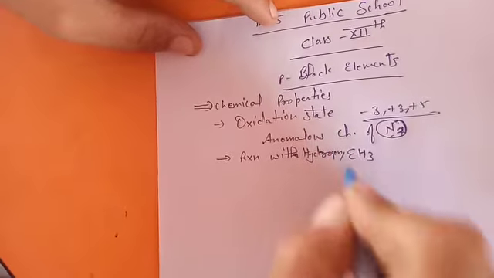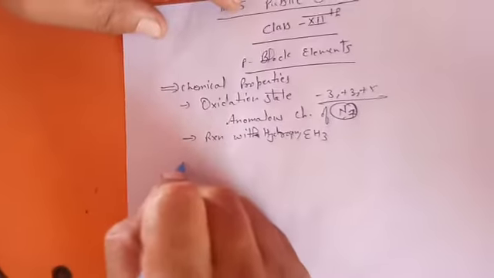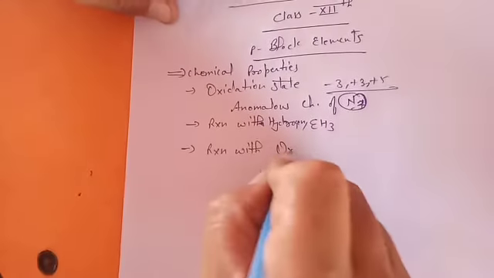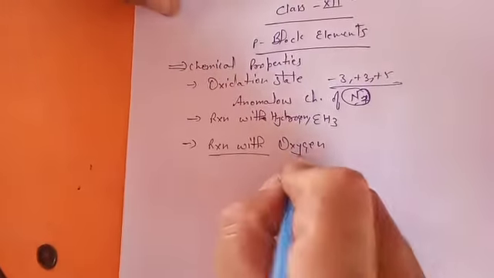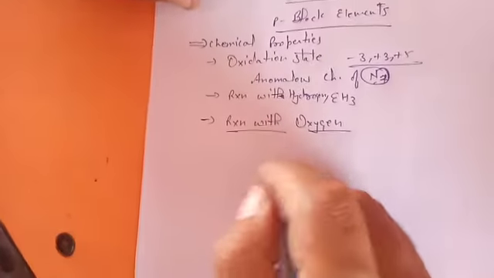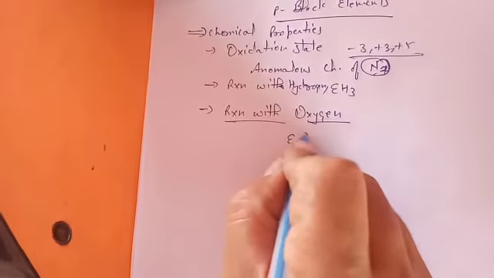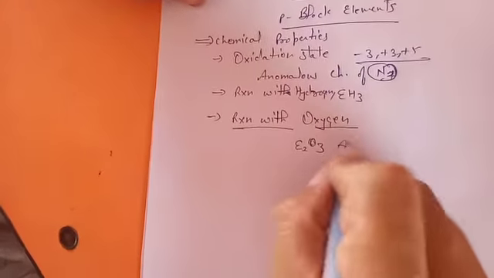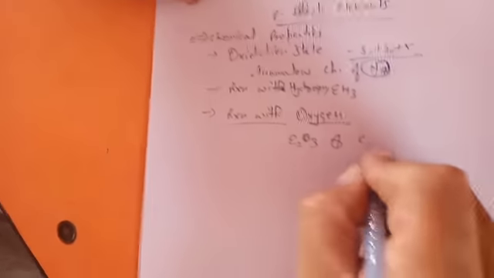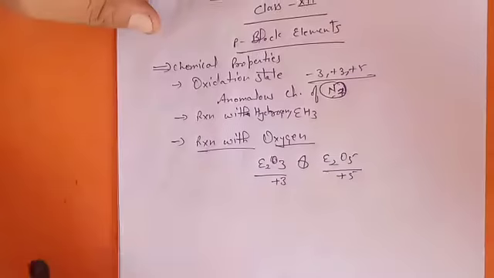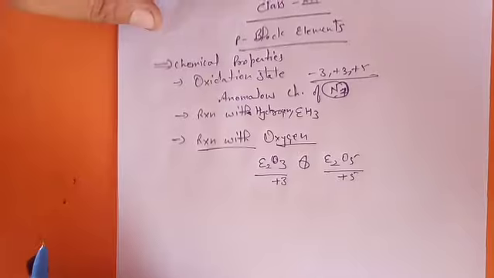Reaction with hydrogen. Now today, first we will discuss the reaction with oxygen. So what kind of oxides are they forming? They are generally forming E2O3 and E2O5, two main kinds. In E2O3 it is the +3 oxidation state, and in this one, E2O5, it is showing the +5 oxidation state particularly.